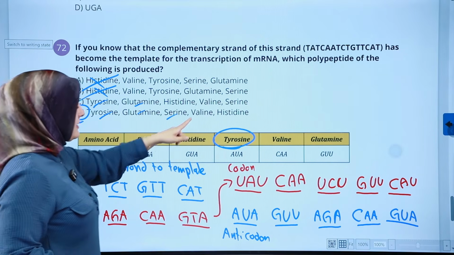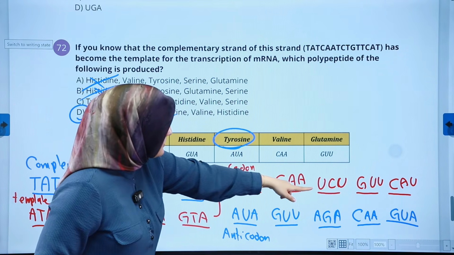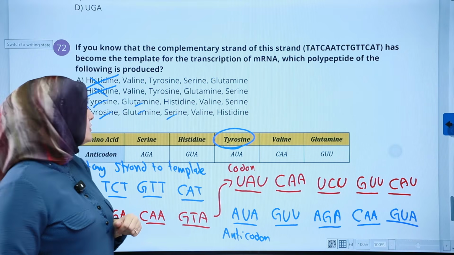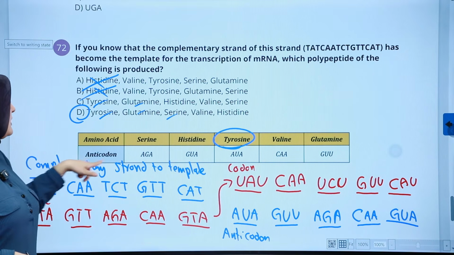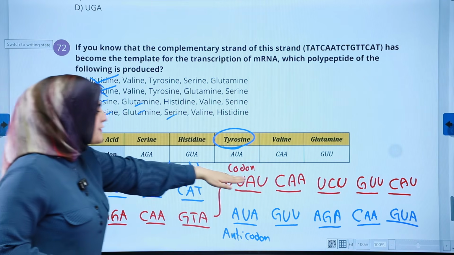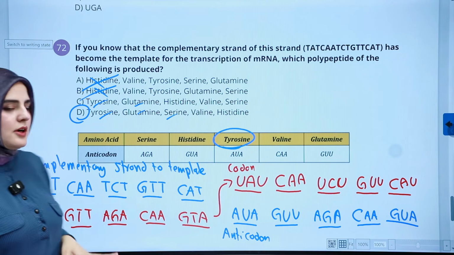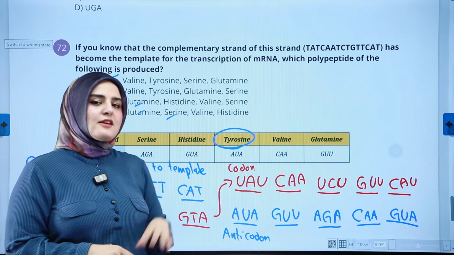We could check the valine as well. CAA is valine, histidine is GUA, and we have it here. We use the anticodon to find the answer, and it was correct. If the table, however, was written in codon, we could have stopped here and just gotten the answer like that. I hope you understood everything from this.